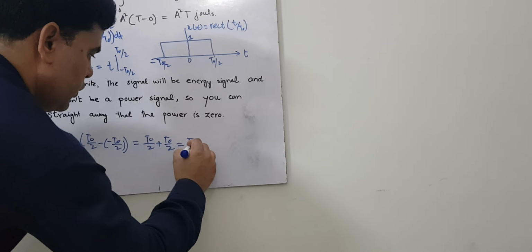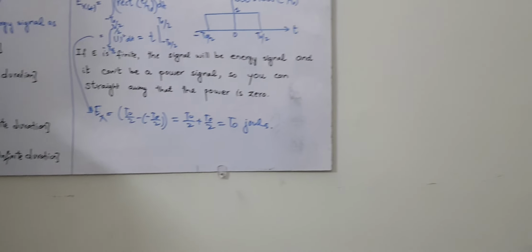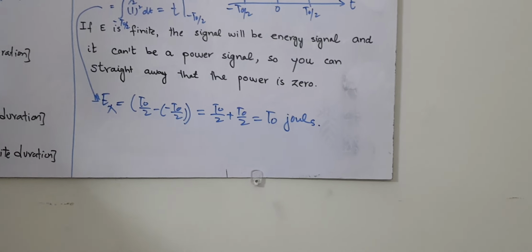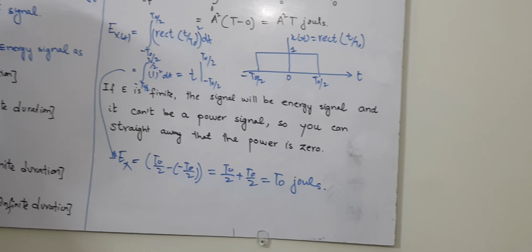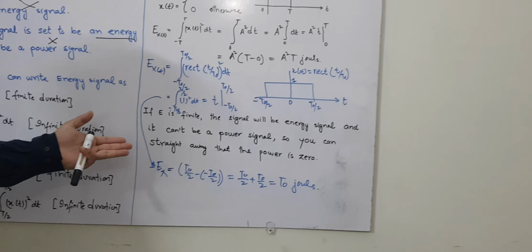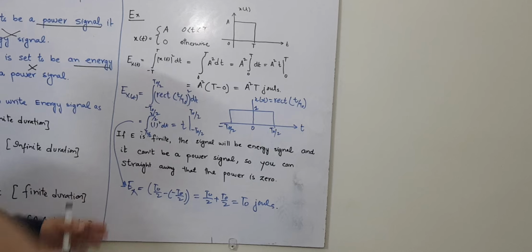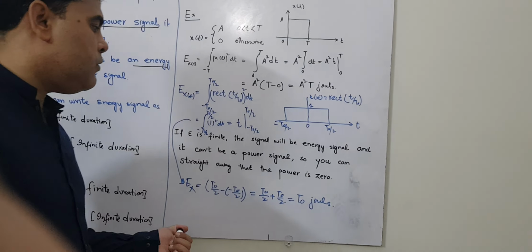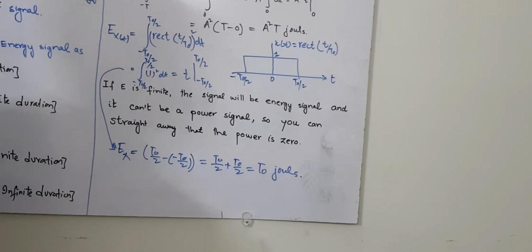So that is equal to t naught joules, which is the energy of that signal. Again, the concept is that you can easily calculate the energy of a given signal using that formula. And if someone asks what the power of that signal is, you can say that the power of that signal is 0.